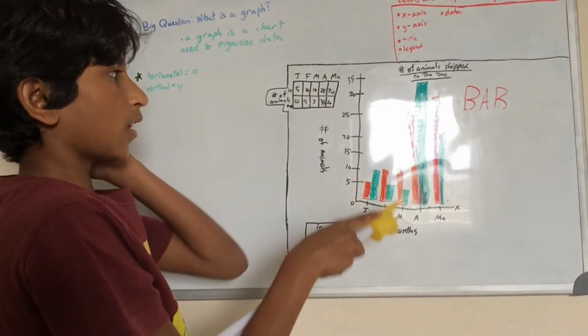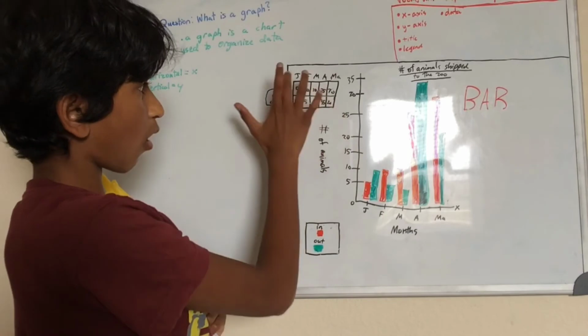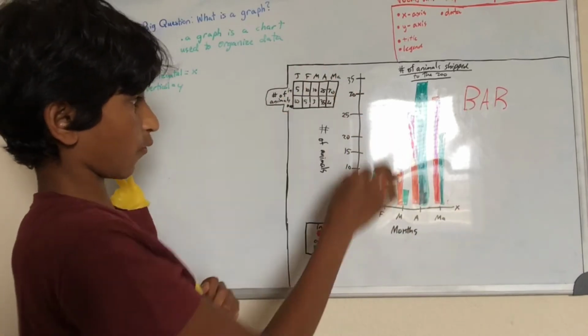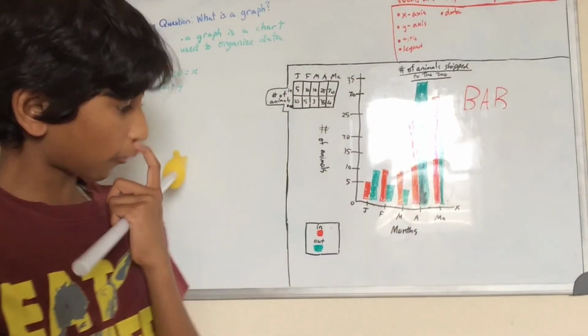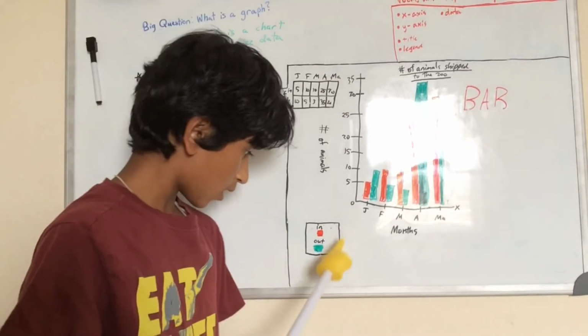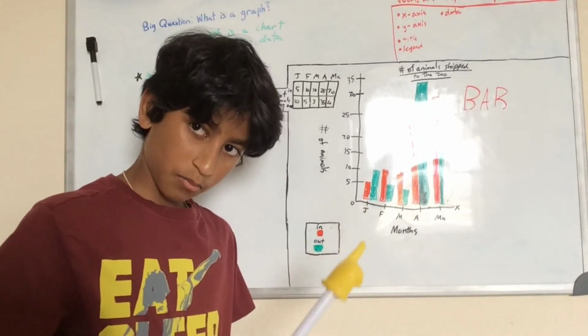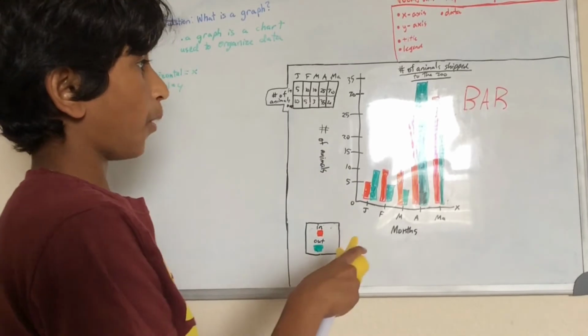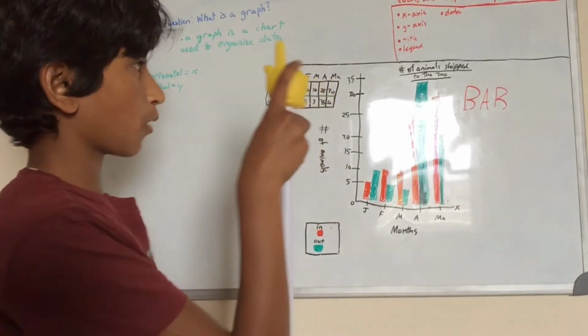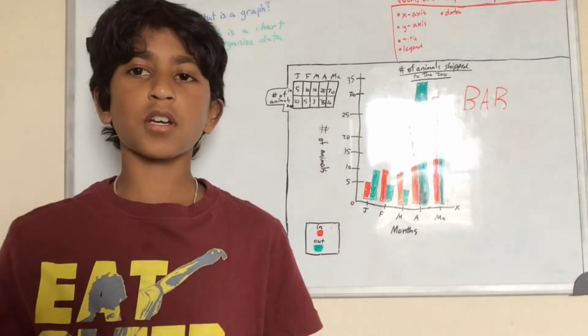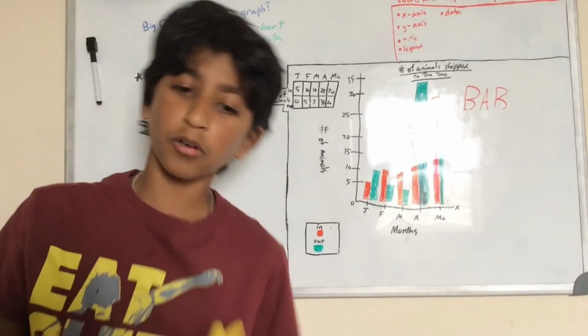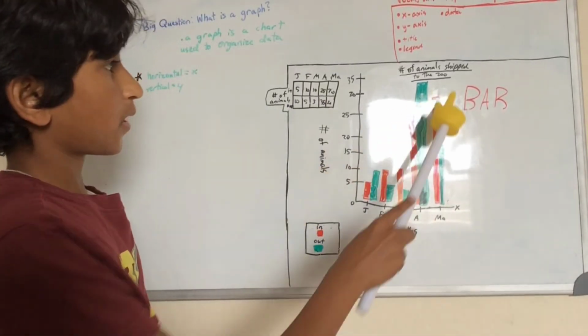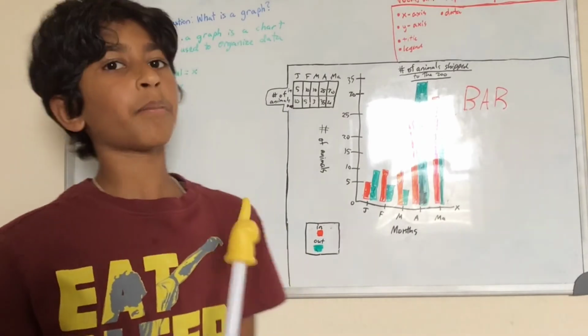The x-axis is horizontal, the y-axis is vertical, and we just marked both of them, because of out animals and in animals. So we marked both of them on the graph because our question was how many animals are transported in and out of the zoo. So now let's recap the parts of a graph.